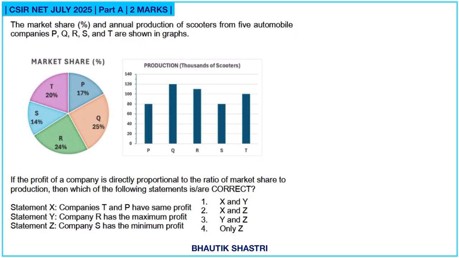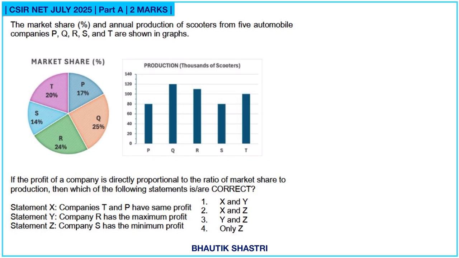Next question. The market share and annual production of scooters from 5 automobile companies P, Q, R, S and T are shown in graphs. If the profit of a company is directly proportional to the ratio of market share to production, then which of the following statements is or are correct?